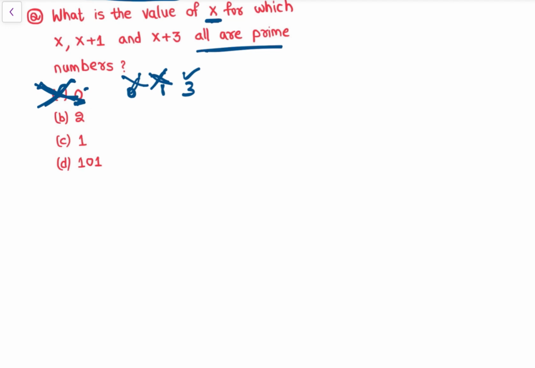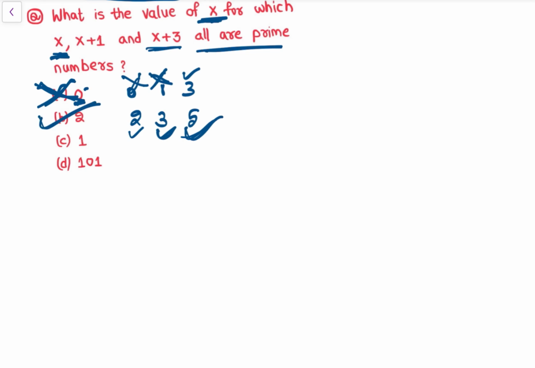Then let's check with 2. So x is 2, and 2 is a prime number. Then x plus 1, that is 2 plus 1, is 3, again a prime number. Then x plus 3, that is 2 plus 3, is 5, which is also a prime number. So the value of x is 2. Okay, 2 is correct.